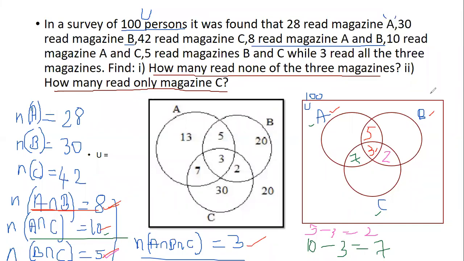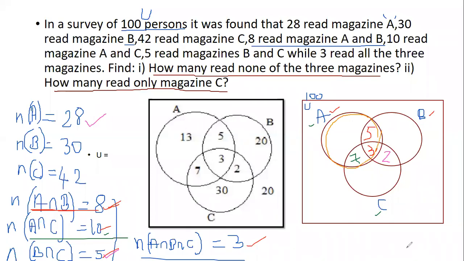Okay. Now, moving on further, let us take the number of people in A. The number of people who read magazine A is 28. Now, magazine A, let me take a different color. So, magazine A is nothing but this whole circle.